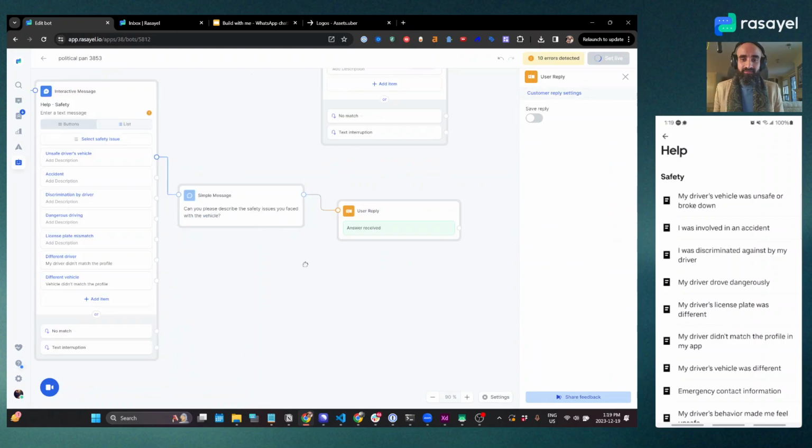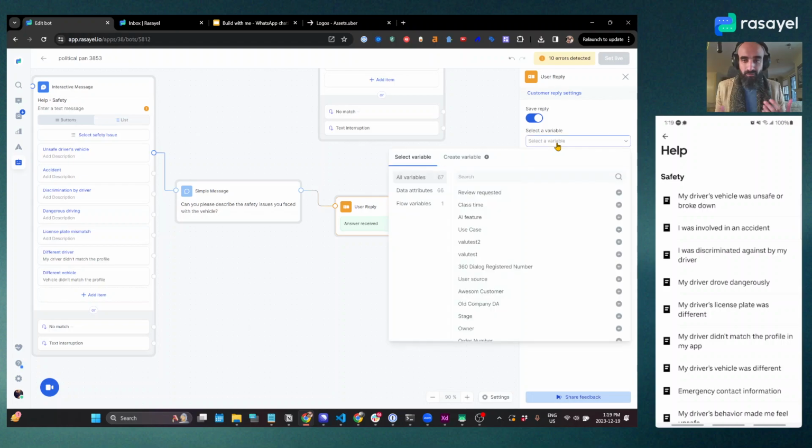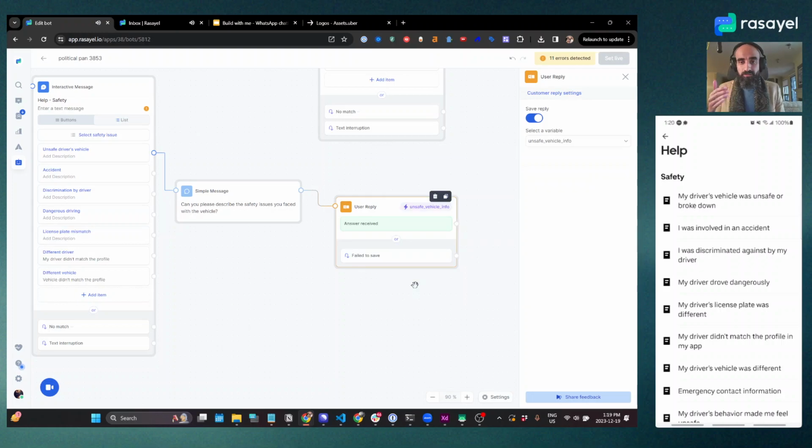All right. And now when the answer is received, we want to do something with it. And so we will save that reply. And similar to what we did with the buttons, we want to create a variable. So we can create a variable here. Let's call it unsafe vehicle info. And we will choose text. So what this means is that whatever the user enters in response to this message, we will save it under this unsafe vehicle info, and then we can do something with it later on.